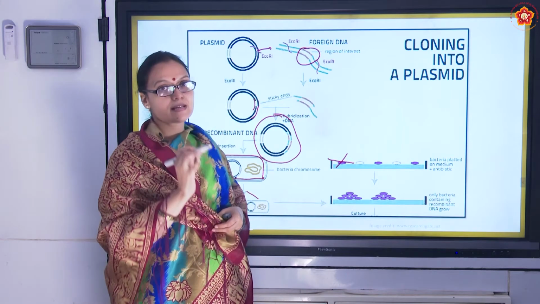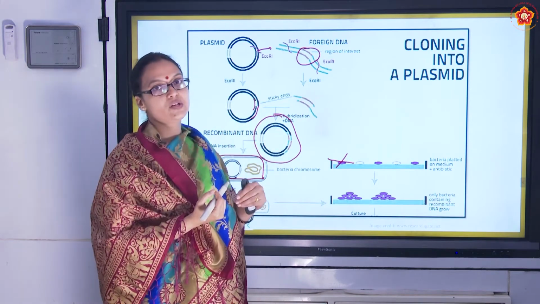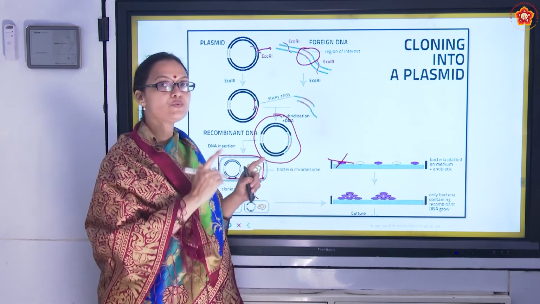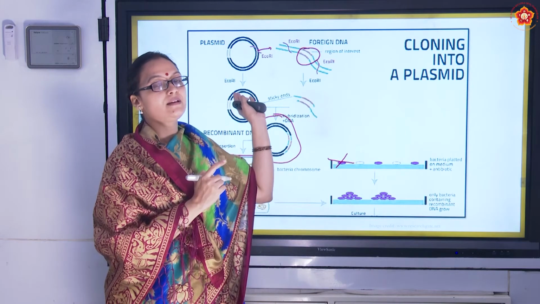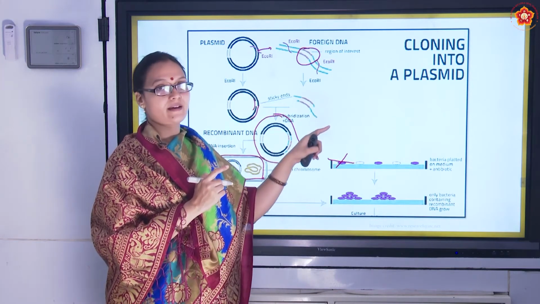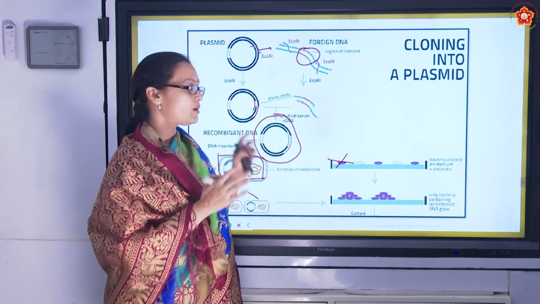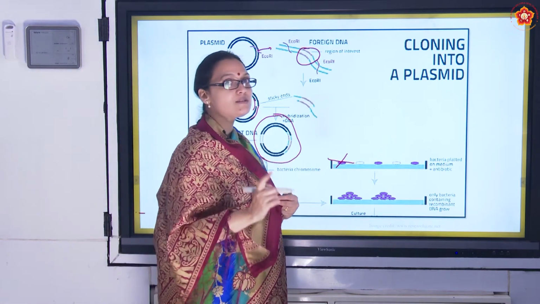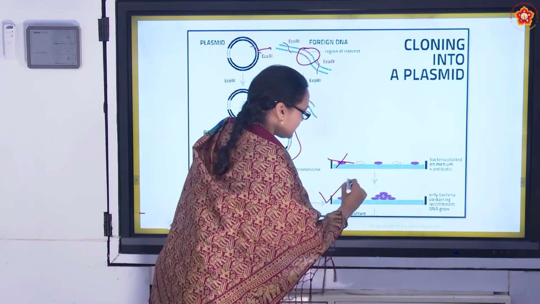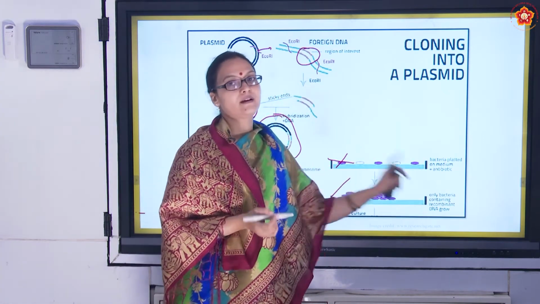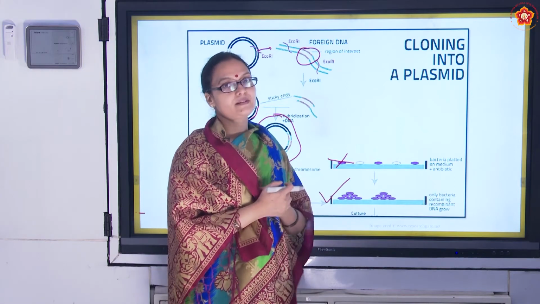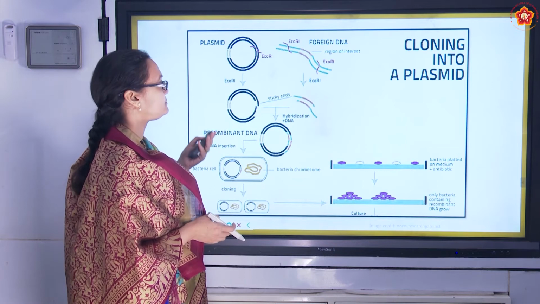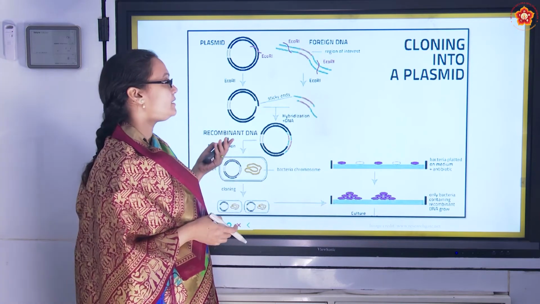And all those cells that have included this gene into them and got this recombinant DNA with this new gene which they have obtained from Salmonella typhimurium, all those cells of E. coli, all those organisms, the fresh batch of E. coli which are resistant to antibiotic will grow in a medium kept with antibiotics. So that's about the recombinant DNA.